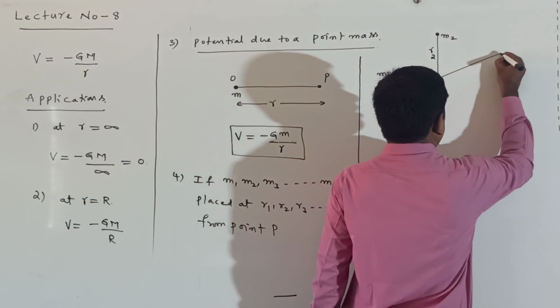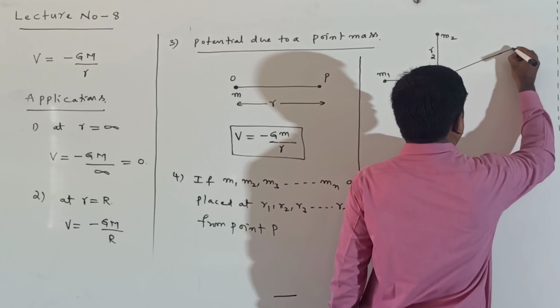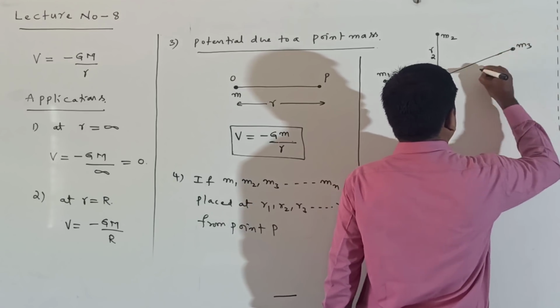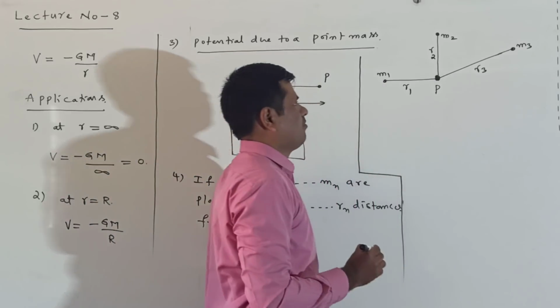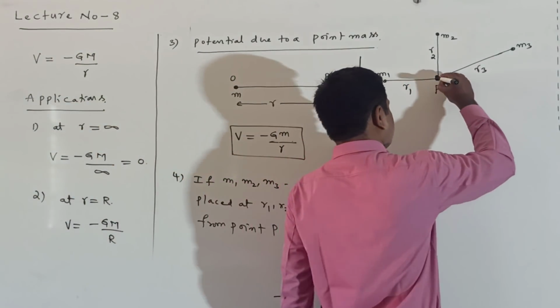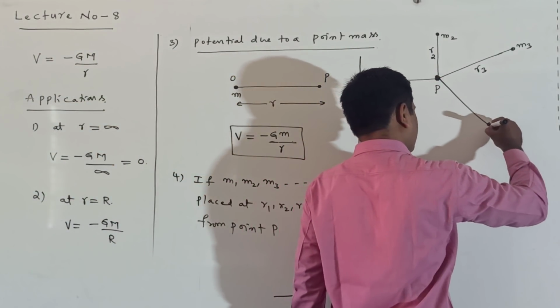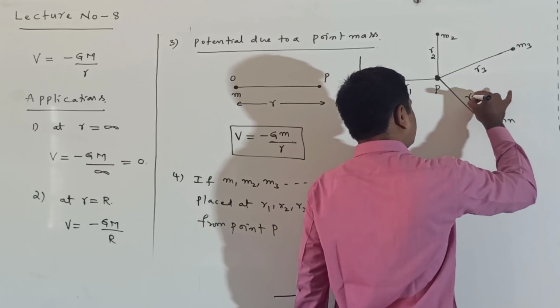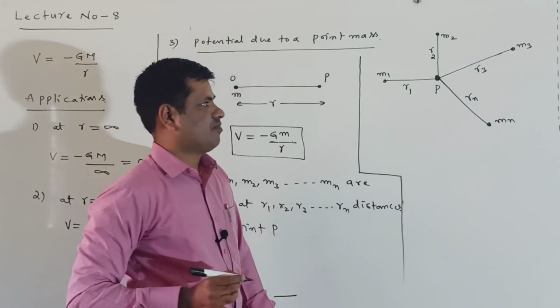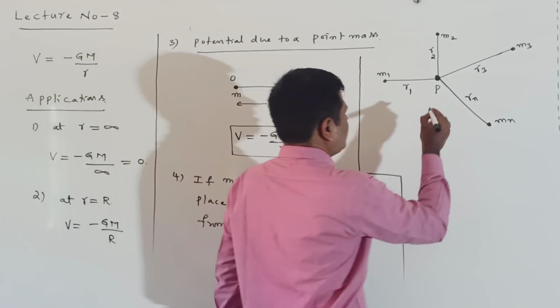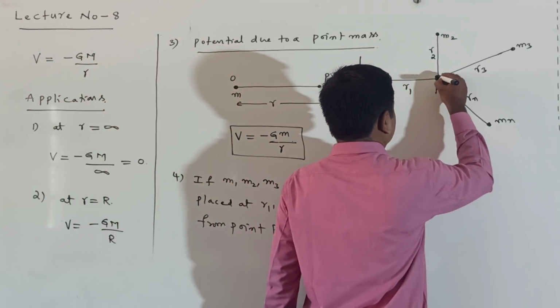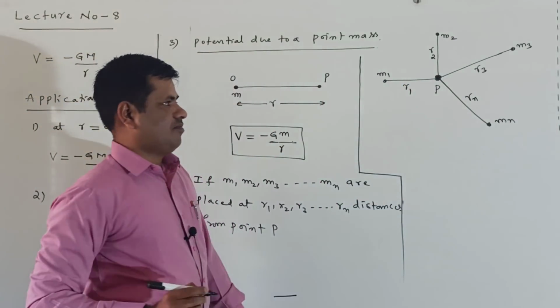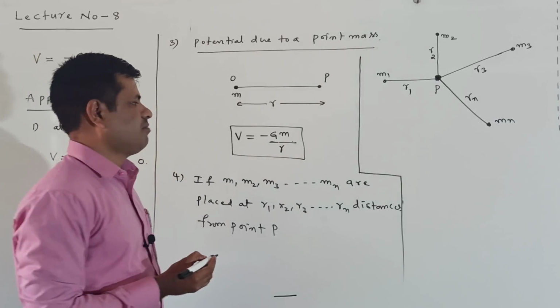Next I am considering the m3 mass, that is r3 distance from the point P. Next I am considering the mn mass, that is rn distance from the point P. Now this point is considered as point P. At this point P we have to find the resultant potential.